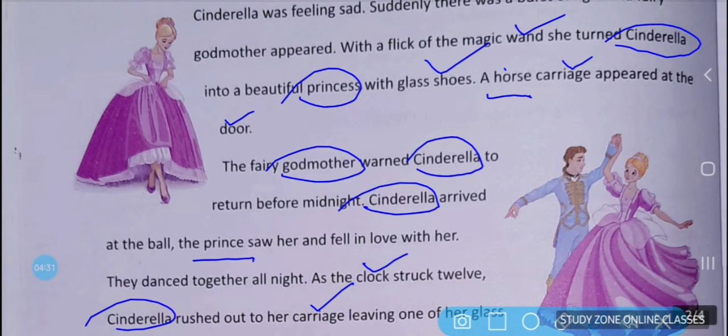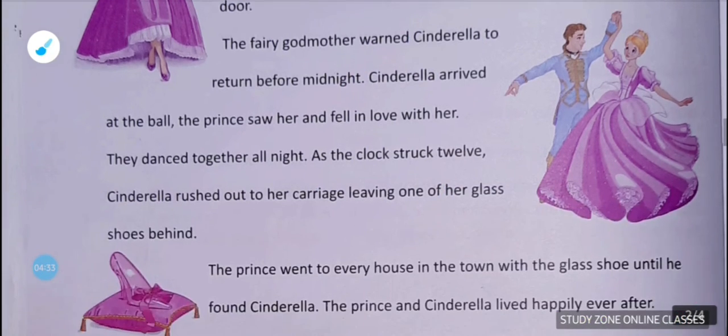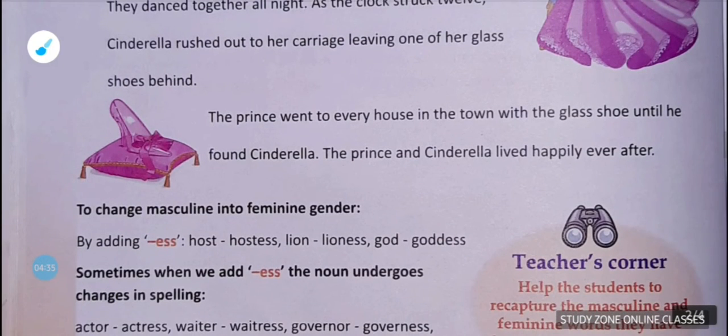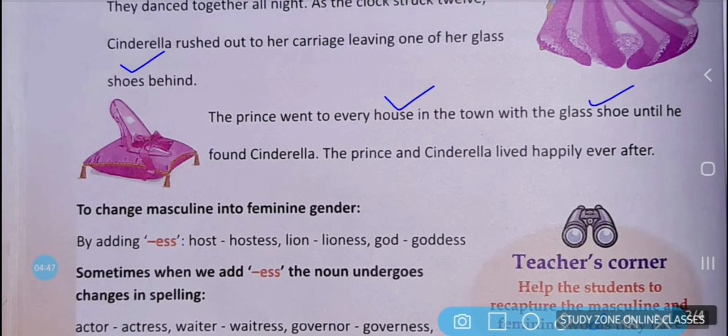One of her glass shoes behind. Here shoes is also a non-living thing. The prince went to every house, non-living thing, neuter gender, in the town with the glass shoe until he found Cinderella. The prince and Cinderella lived happily ever after.